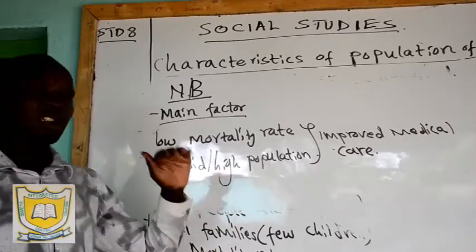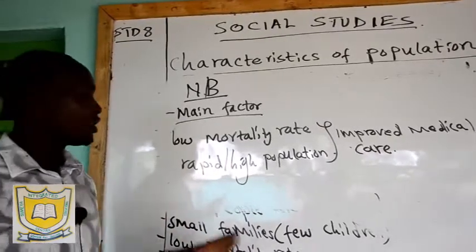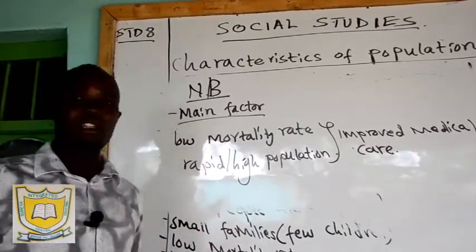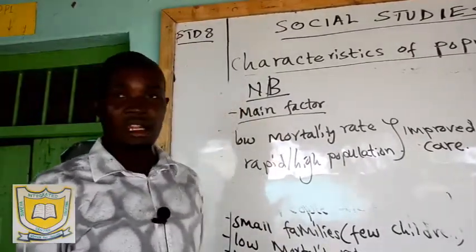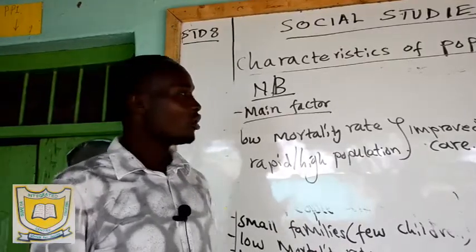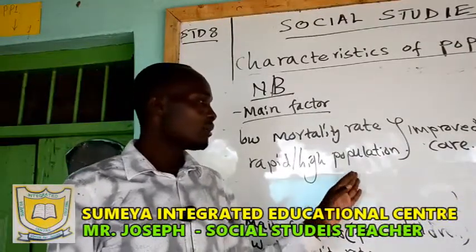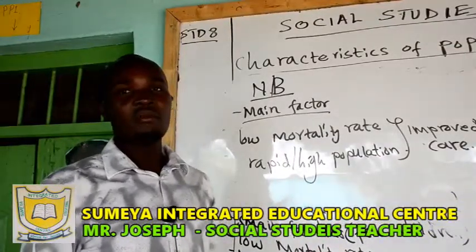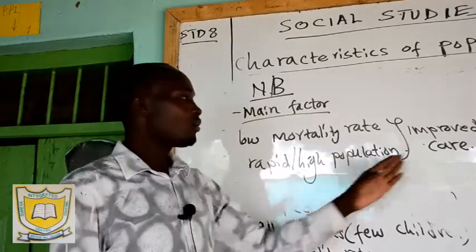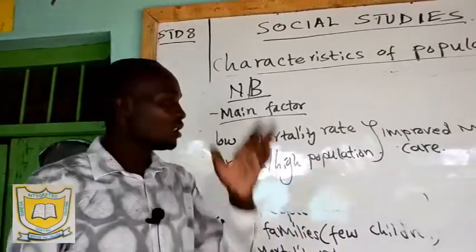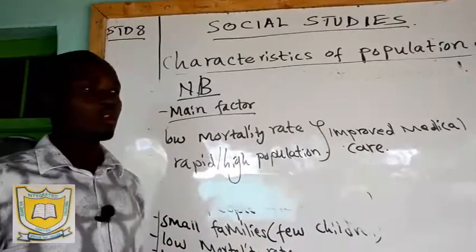Then the main factor that has led to rapid population growth in Kenya, in Germany, in India, or any country is improved medical care, because nowadays we have vaccination of diseases like tetanus, measles, polio. So this one I've done because long time ago, before this vaccination, some diseases like smallpox used to kill very many children across the country or across the world. But because of improved medical care in terms of research, science, medicine, it has made the population to go up every now and then.